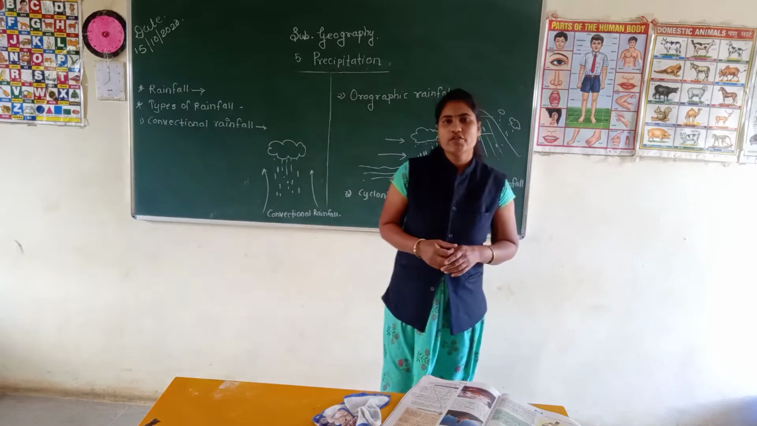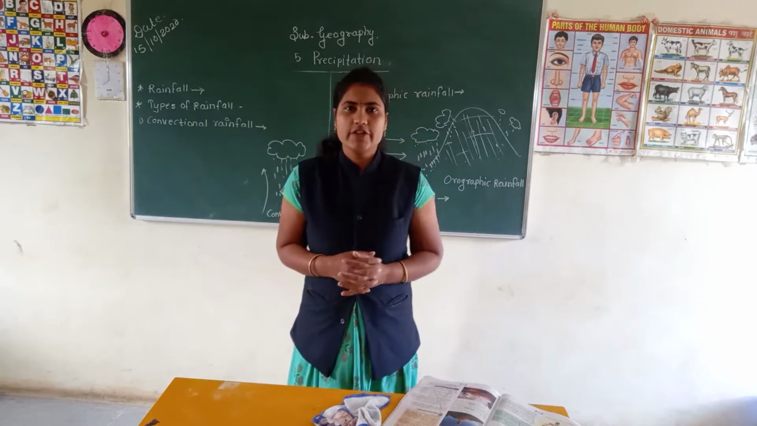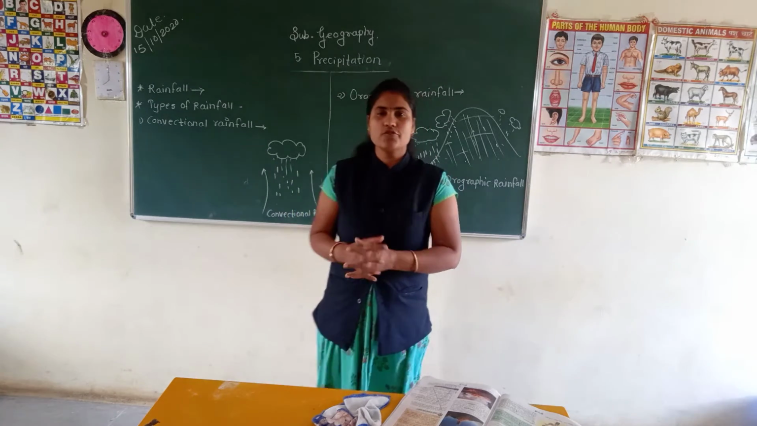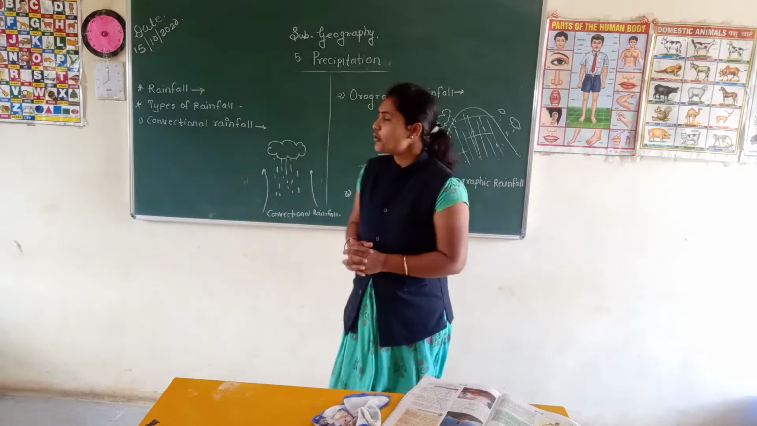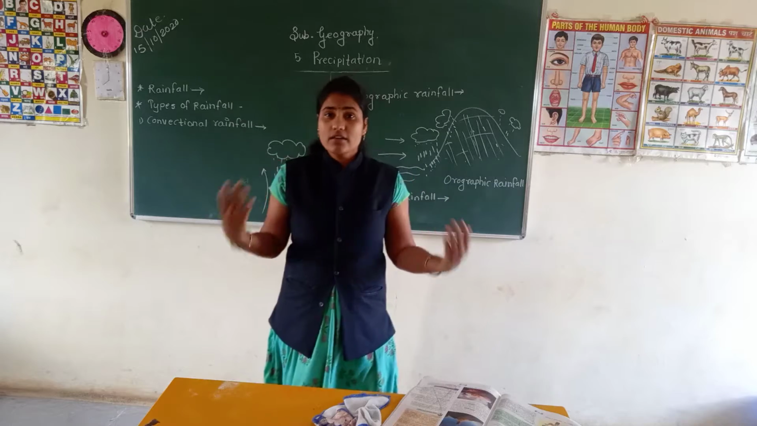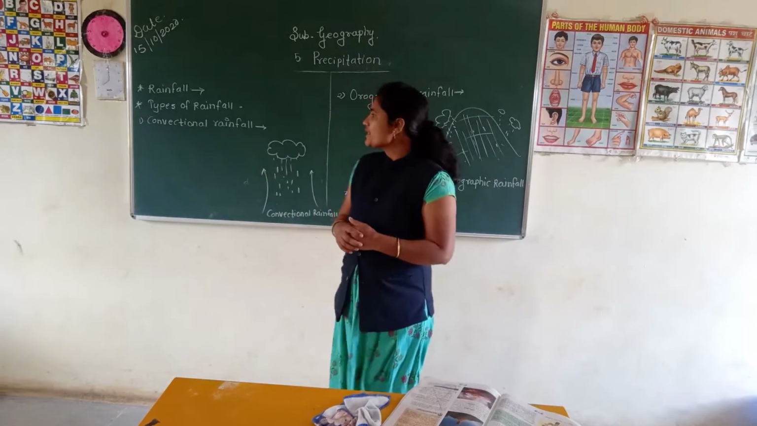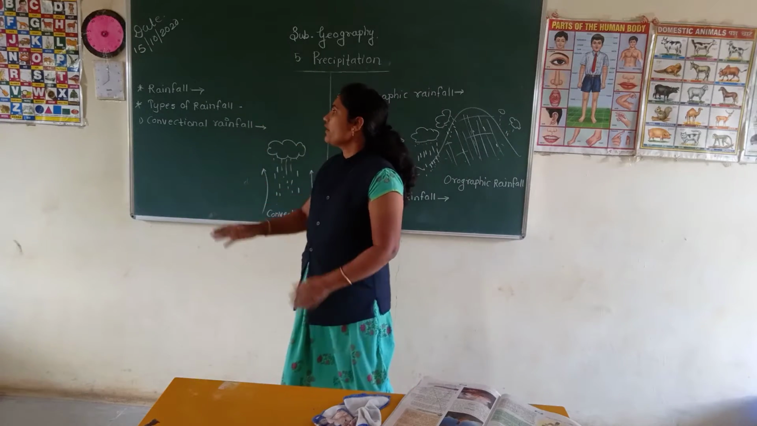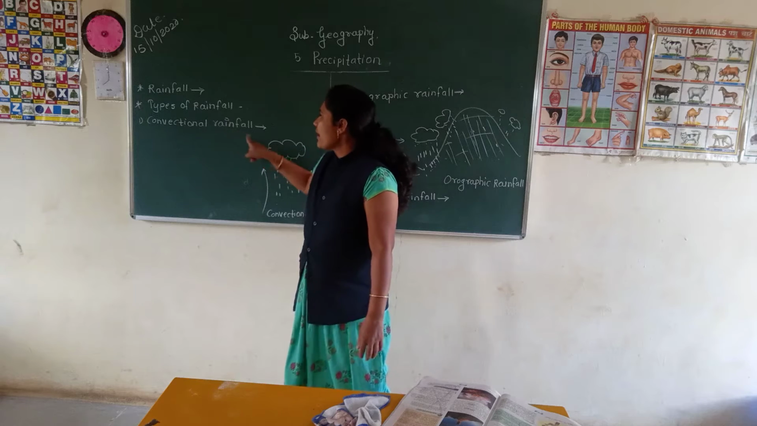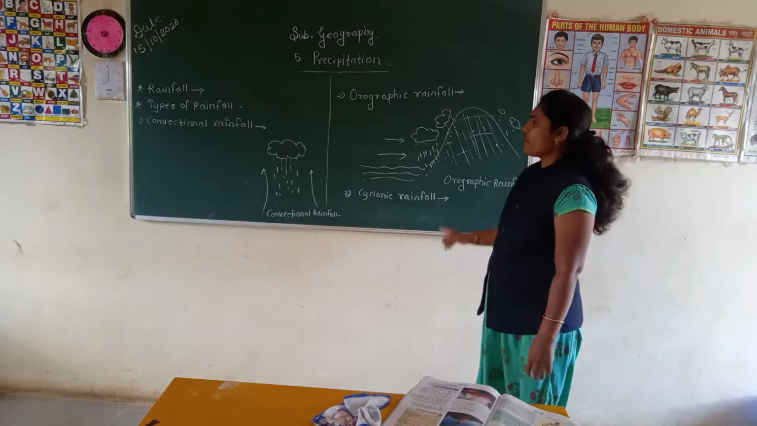Student, in previous videos we have studied about the major forms of precipitation. In that we have studied about snowfall and hailstones. In this video we are going to learn about rainfall, what is meant by rainfall and what the types of rainfall are. There are three types of rainfall: the first one is convectional rainfall, the second one is orographic rainfall, and the third one is cyclonic rainfall.